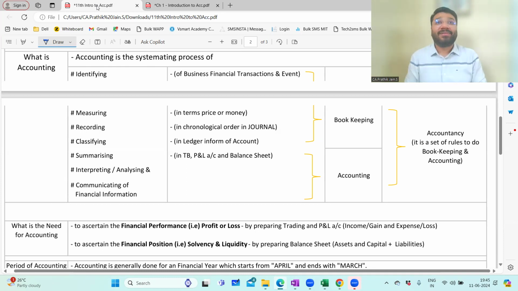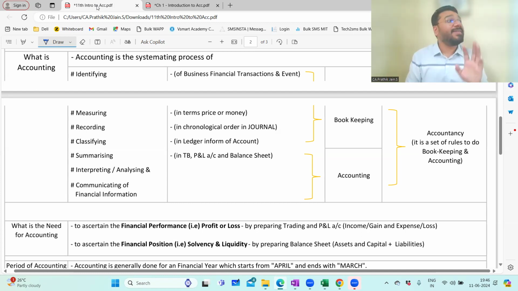We cannot remember that. That's why we are in commerce, no? Otherwise, we would have been in science. So we cannot remember. But in accounts, we have something like this. Accounting is a systematic process of identifying a business's financial transactions, measuring in terms of money, recording through journal, classifying through ledger, trial balance, financial statement, communicating, analyzing, interpreting thereof to the users of financial statements. If I teach like that, will you understand head or tail? No. Correct?